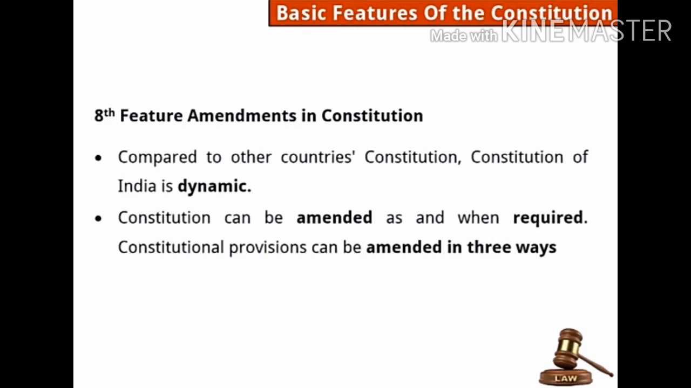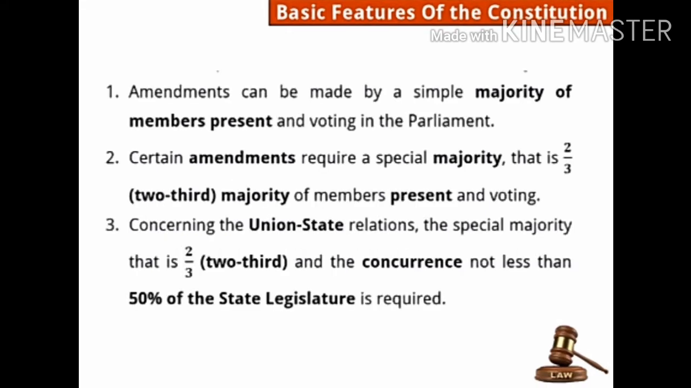So see the second one. The Constitution can be amended as and when required. When there is a requirement, constitutional provisions can be amended in 3 ways. See the first one: amendments can be made by a simple majority of members present and voting in the Parliament. Voting will be done by the members of Parliament, and the simple majority will be seen. According to that, the change can be made.